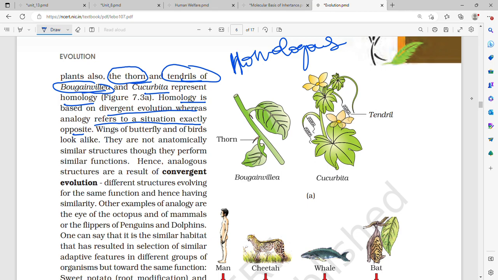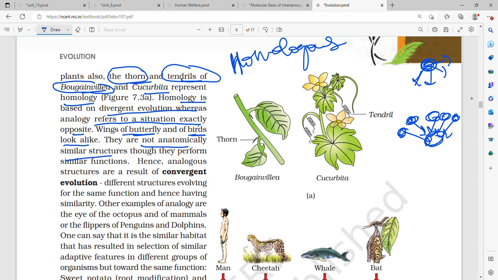Homology is based on divergent evolution, whereas analogy refers to the exact opposite situation. In homology, there is divergent evolution, that is, common origin and different functions. In analogy, it is the exact opposite. That is, it has convergent evolution: all of them have different origins but they all perform the same function. For example, the wings of a butterfly and the wings of birds both look alike.